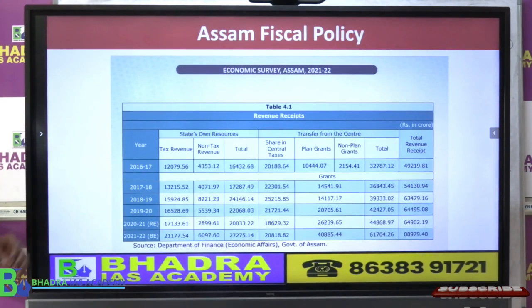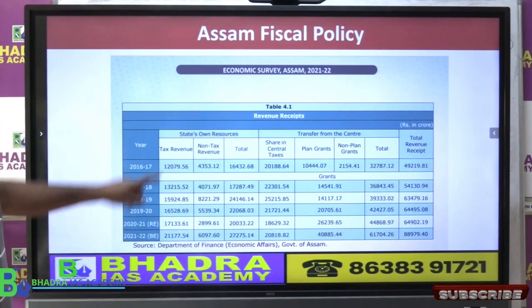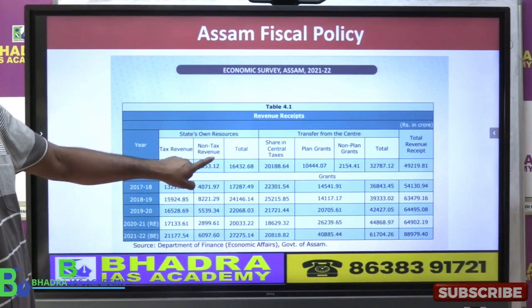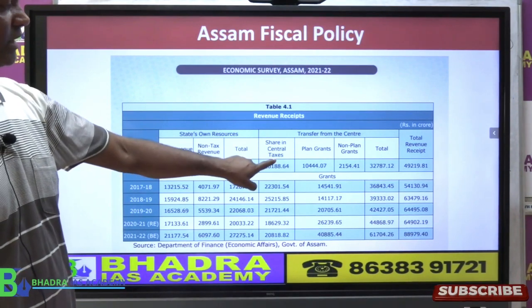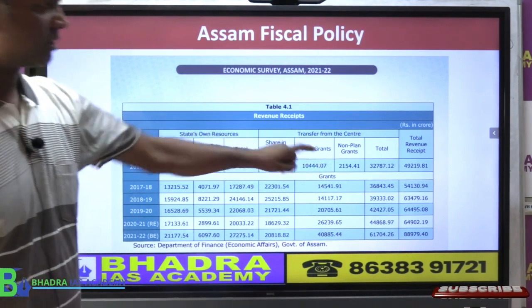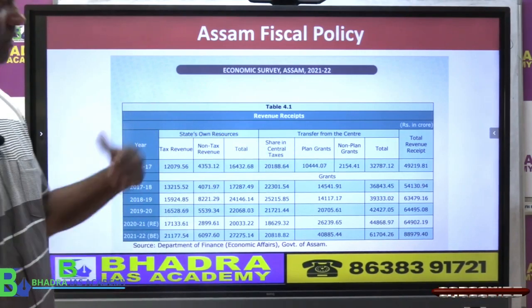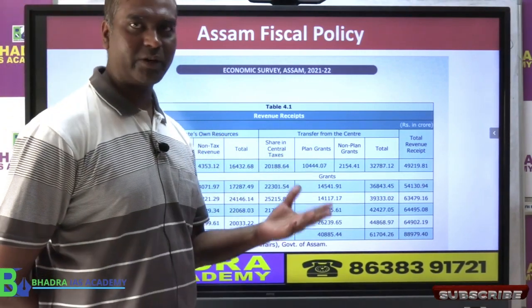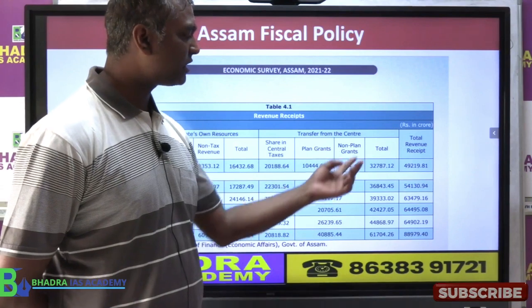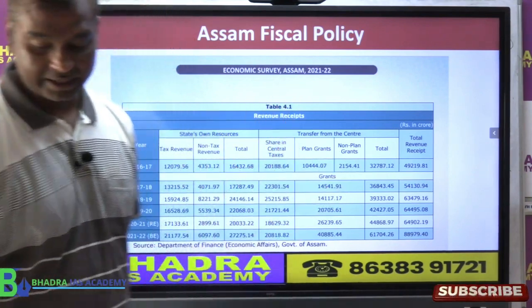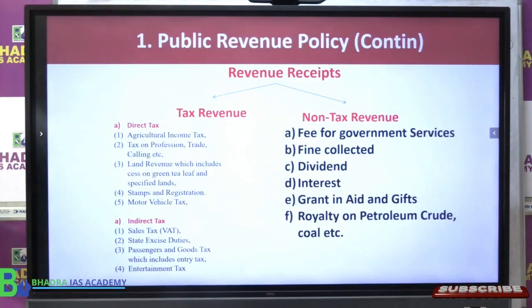If you look here, in the last few years also the government has given the same thing: tax revenue, non-tax revenue, share in central taxes, then grant. Grant can be planned. Now though we don't have plan, all grants are just put generally as a grant only. Now let's look at the detail.